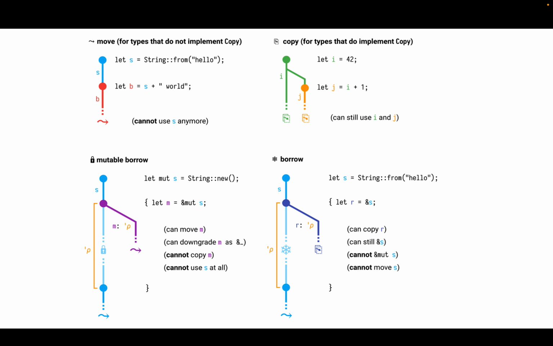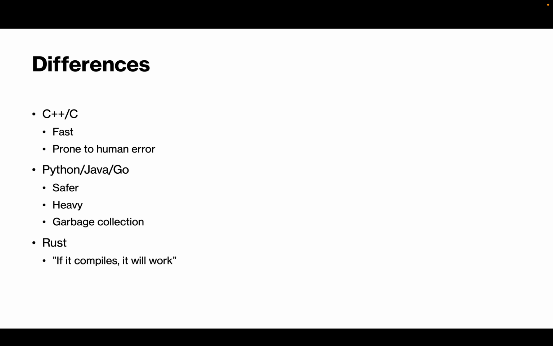We have in the bottom left what is called a mutable borrow, where we can mutate the value of S with M using the &mut syntax, and we can perform different things with the string itself. And we have a non-mutable borrow, or just a borrow, in the bottom right, where we can perform some operations on the borrow, but not all, like the mutable borrow we see in the bottom left.